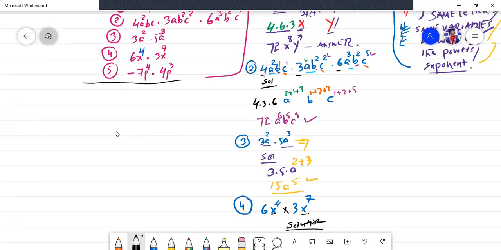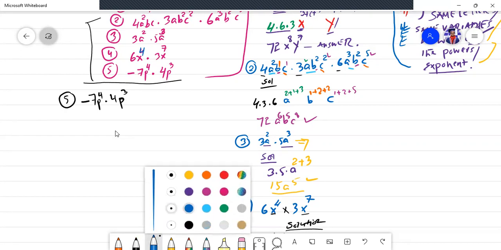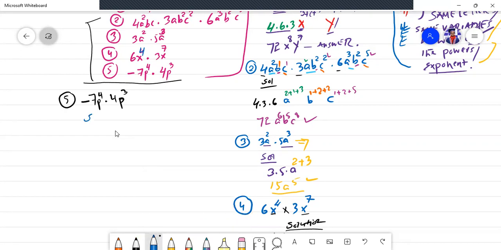Now let's see problem number 5. Minus 7p raised to power 4 times 4p raised to power 3. Bismillahirrahmanirrahim. Now change the color. Solution.